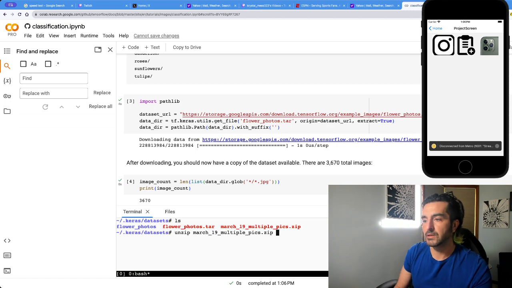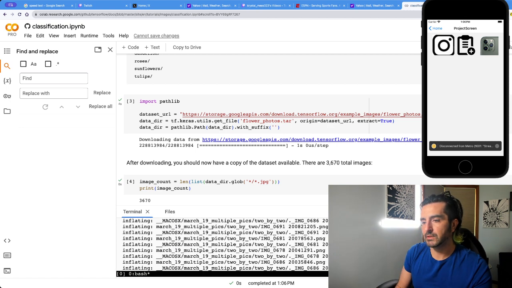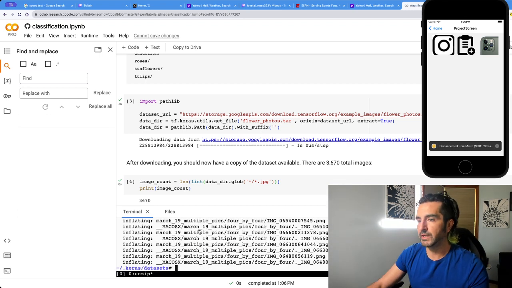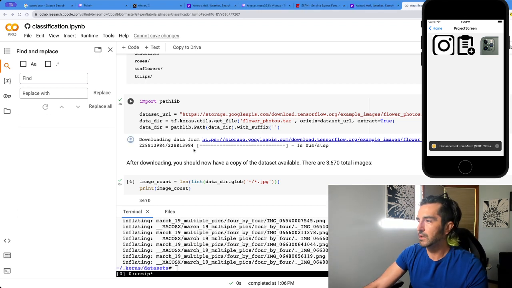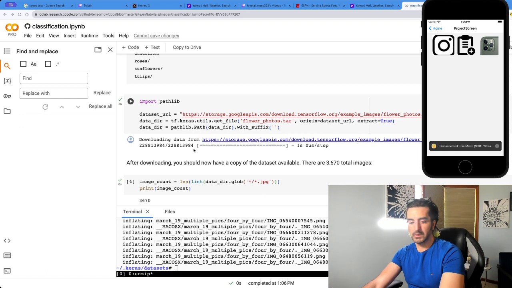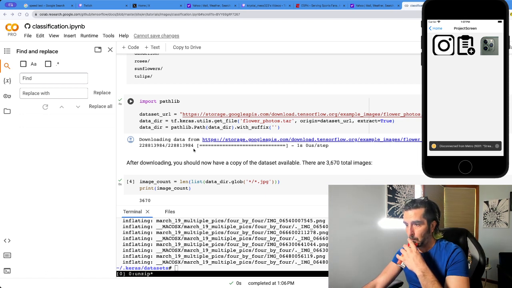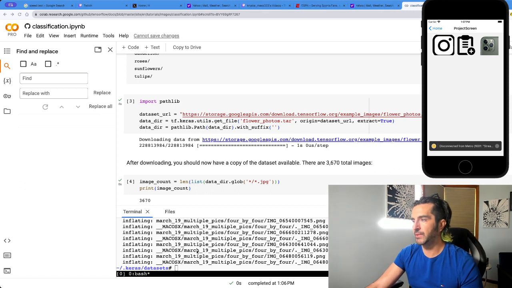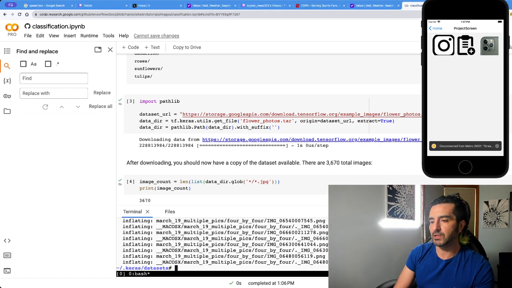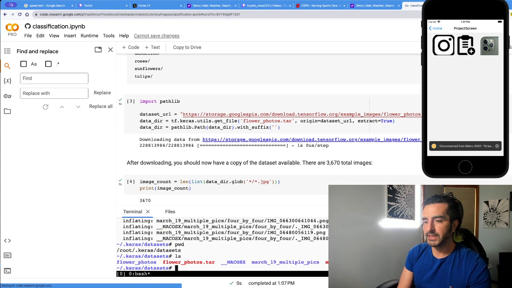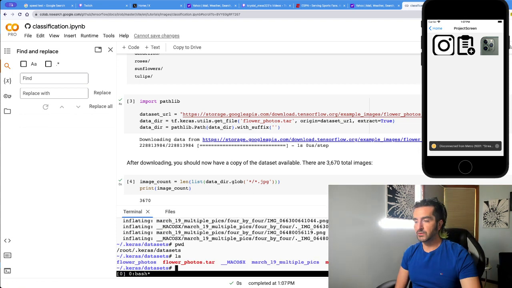Okay. We'll unzip, so it'll unzip all those files where we need them. So it's unzipping. I'm so happy you were able to get those images. Okay, so it's unzipped. Let's take a look at our folder. ls, March 19th, no big deal.